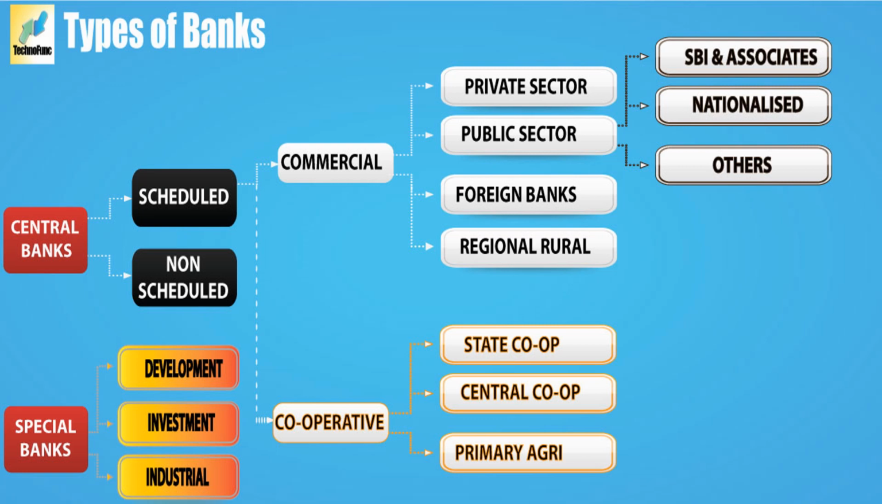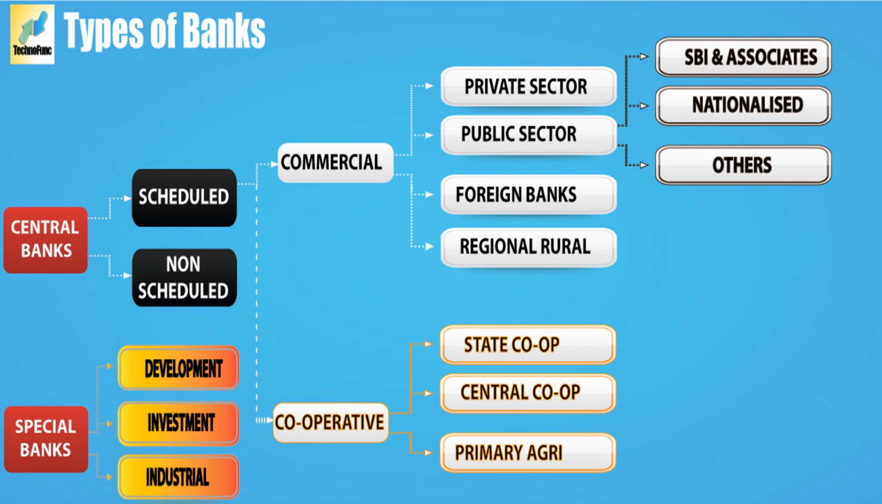So here mainly we have the central bank and special banks. The central bank is RBI, the Reserve Bank of India, the apex bank in our India, and there are some special banks. So we need to understand these two concepts first, then I will explain the different types. First we will understand what a special bank is. Special banks are banks created for a special purpose, for some particular reason. For those banks we call them special banks.